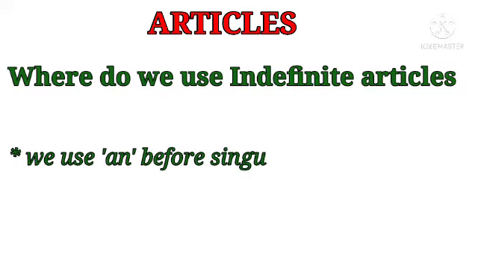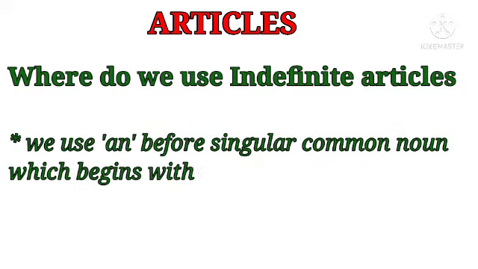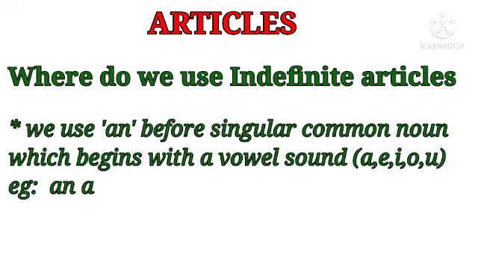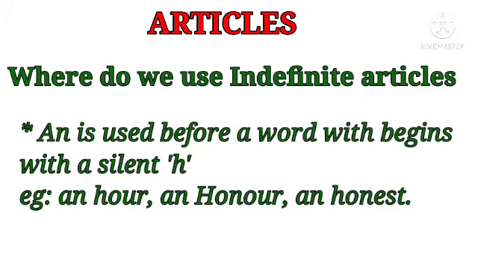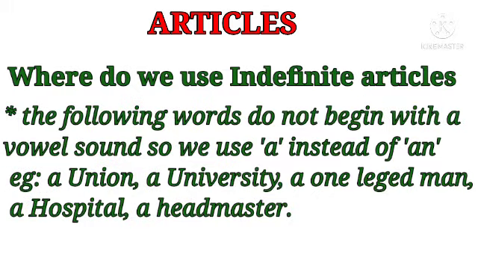We use an before a singular common noun which begins with a vowel sound: a, e, i, o, u. Example: an apple, an egg. Next point, an is used before a word which begins with a silent H: an hour, an honor, an honest.